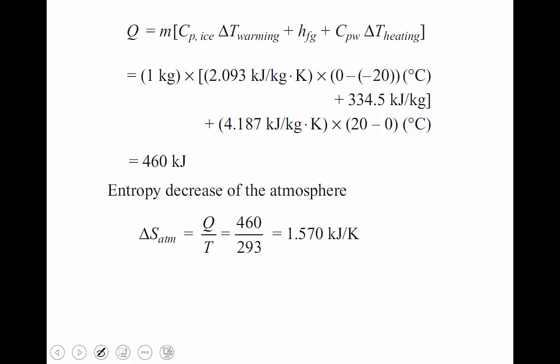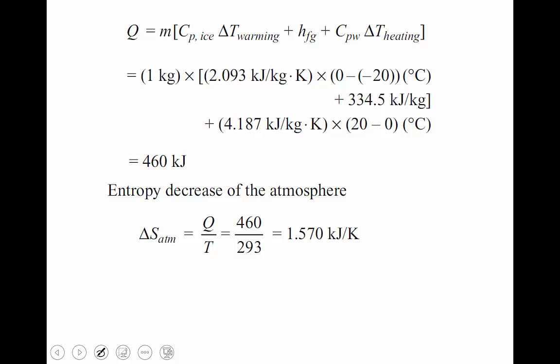Substitute 293 Kelvin and Q equal to 460 kilojoules. We get entropy of atmosphere equal to 1.570. It is decreased. Entropy decreased because the energy is lost from the atmosphere. The water only gets energy. Therefore, energy getting, entropy gain; energy lose, entropy lose. Therefore, the 1.570 kilojoule per kg Kelvin is a negative value.